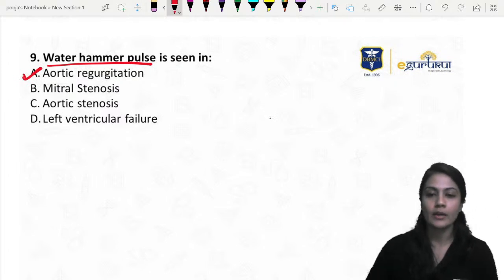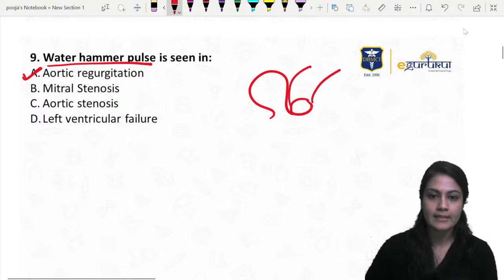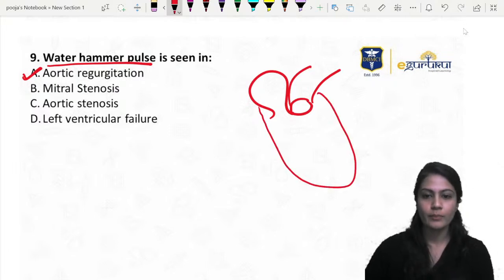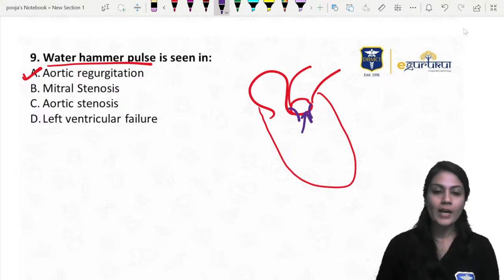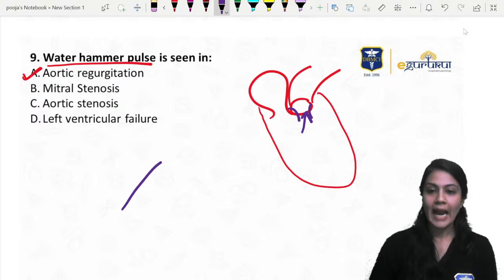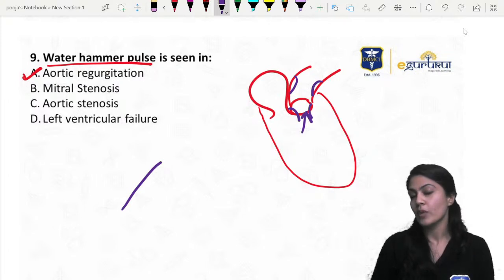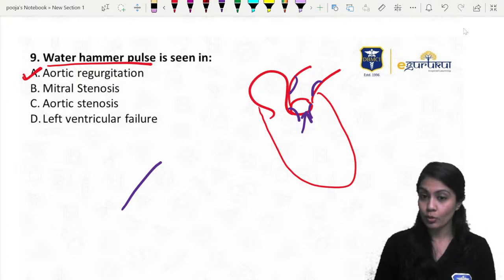Now, what happens in aortic regurgitation? Simple diagram. Suppose this is the aorta and this is the left atrium, and suppose this is the left ventricle. There is a valve over here which is unable to close whenever it should be closed. Whenever the ejection happens, quickly one upstroke will come. But when we are checking this on the aorta, what is going to happen during the diastole? These valves should be closed, which are not able to close right now.